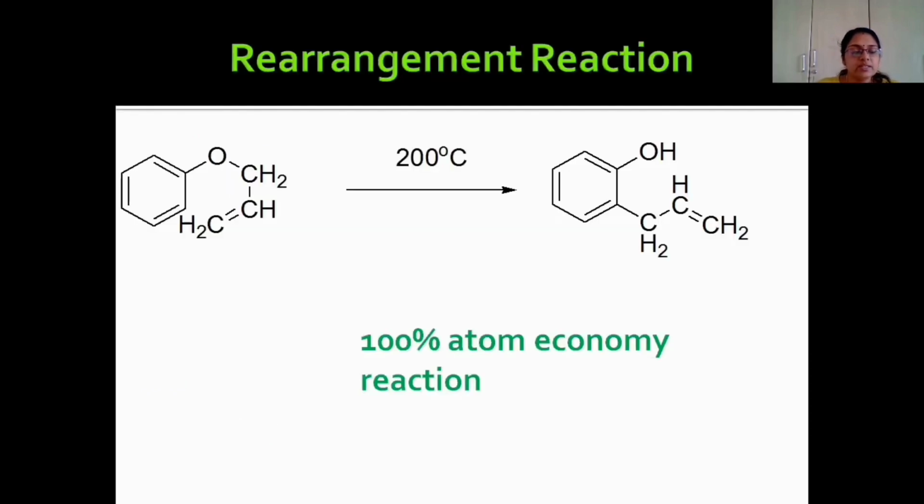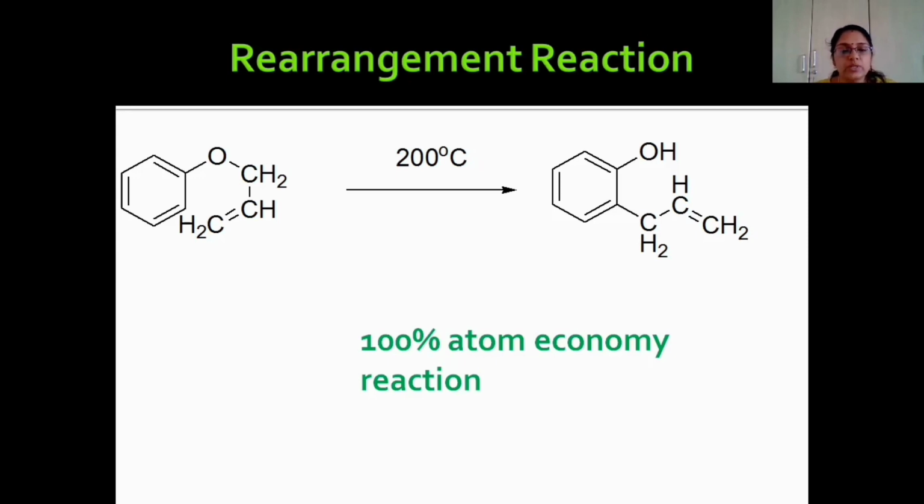Again, in chemistry, there are four types of reactions. One is rearrangement reactions, next is addition reactions, the third is substitution reactions, and the fourth is elimination reactions. So we can consider which of these reactions can be 100% atom economical.